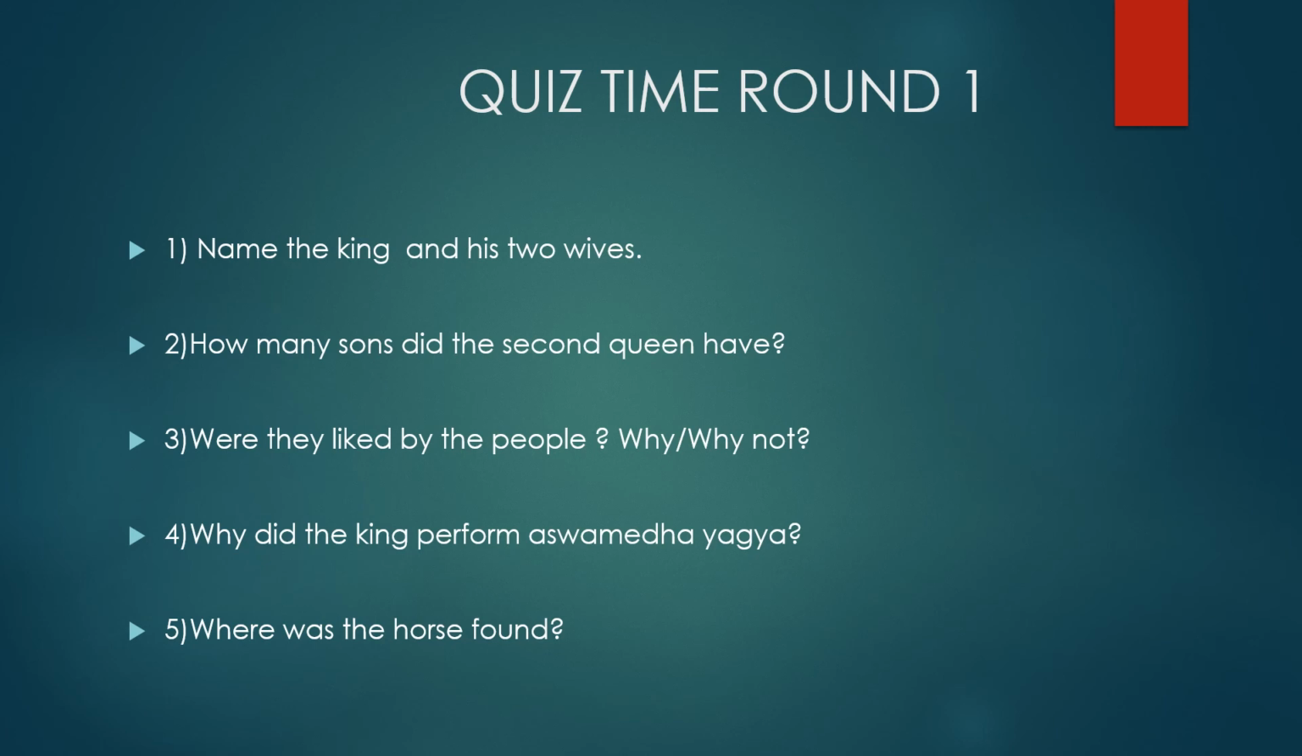Now the fifth and the last one in this round, where was the horse found? If you remember, the Ashwamedh Yagya horse disappeared, and so people went here and there looking for the lost or the stolen horse. Now where was the horse finally found? Just write the name. Now we come to the next round.